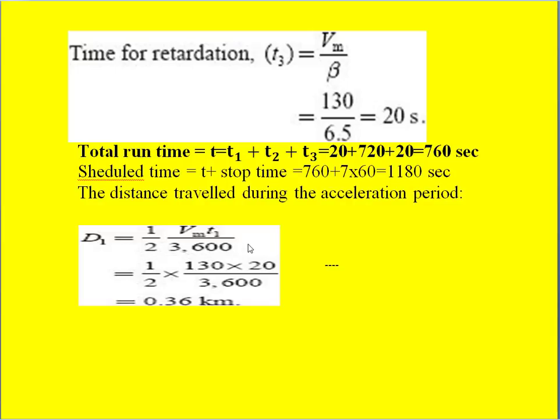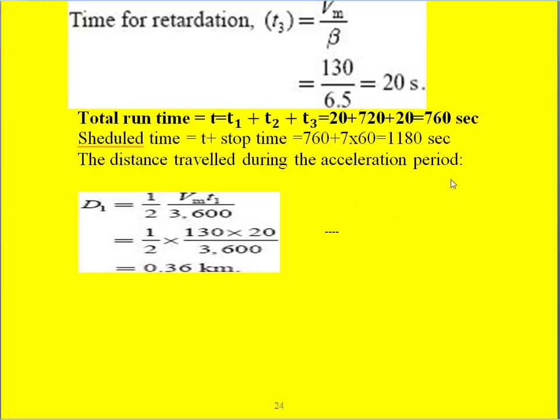The reason is the speed is in kilometer per hour, whereas our T1 is in seconds. So you have to convert that to hours, so that the hour gets cancelled and finally you get distance in kilometers. So that is what we have done here: half into 130 into 20 divided by 3600. So we get 0.36 kilometers. That is the distance traveled by the train during the acceleration period.